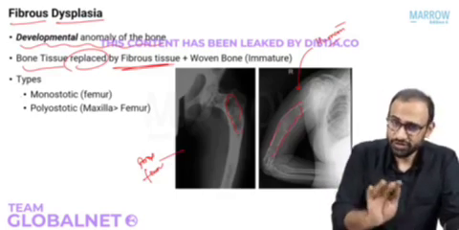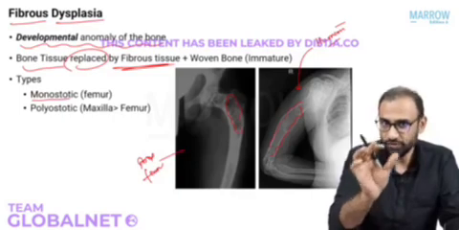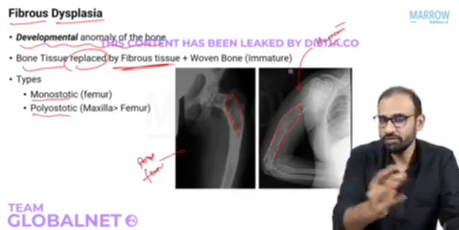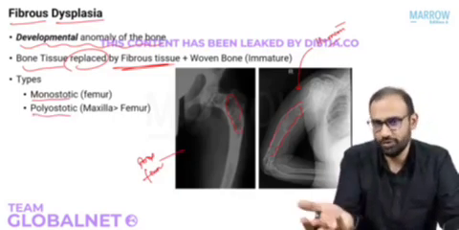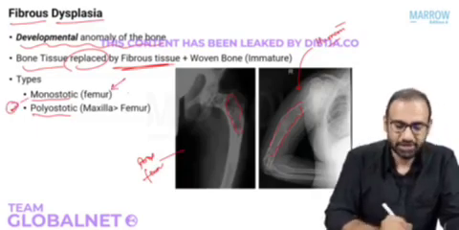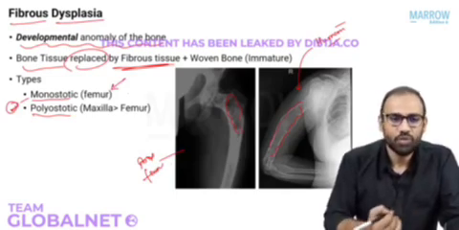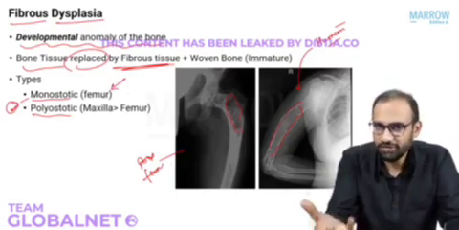There are two variants of this that are very important. Monostotic means affecting one bone or one part of the bone. Polyostotic, multiple bones or multiple parts of the same bone. Monostotic is the most common type. It usually occurs in the femur. Okay? It usually occurs in the femur. Now, what happens here? The bone tissue is replaced by fibrous tissue.